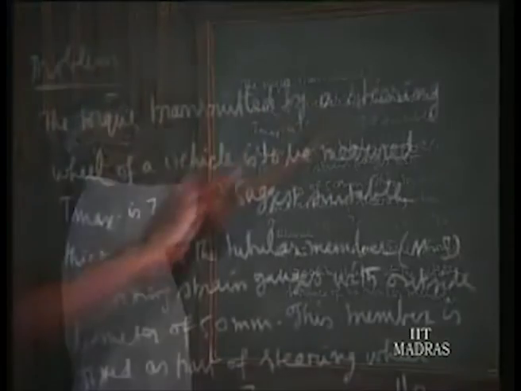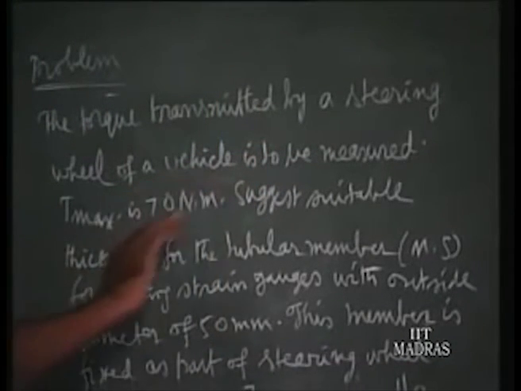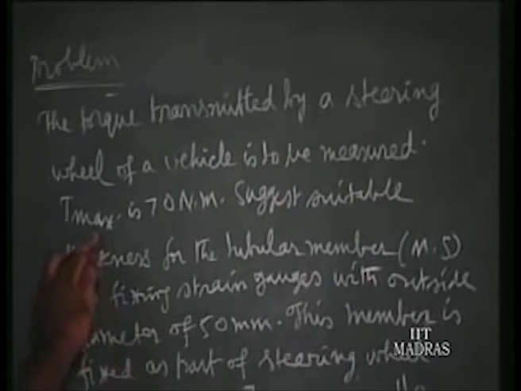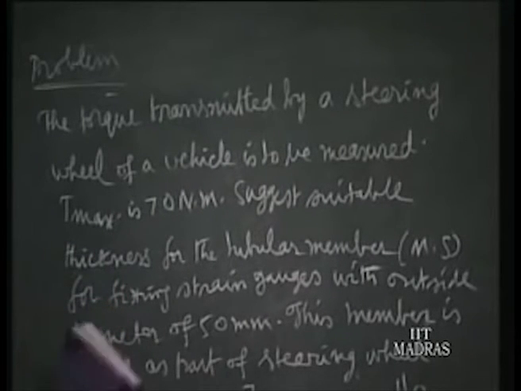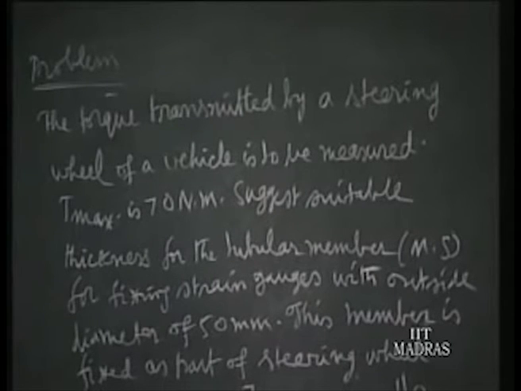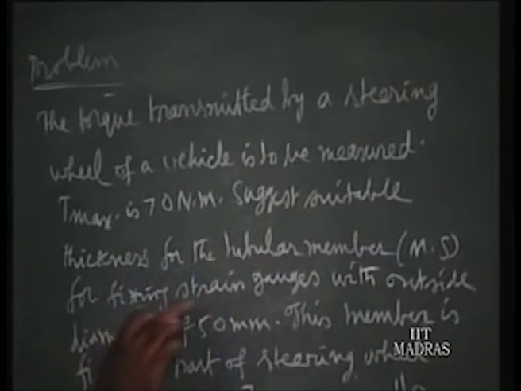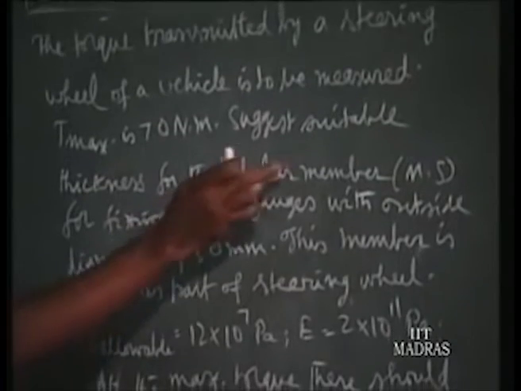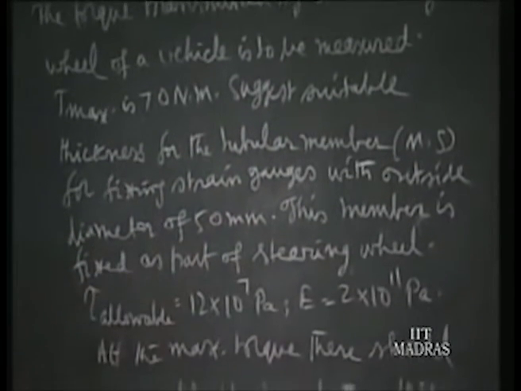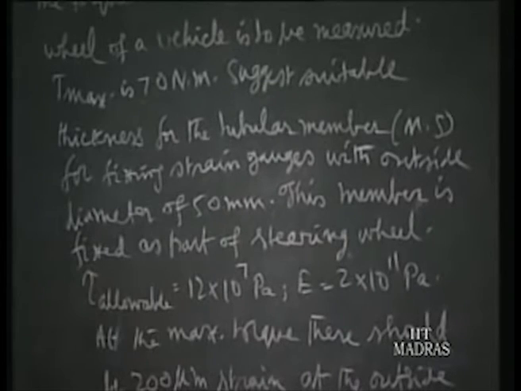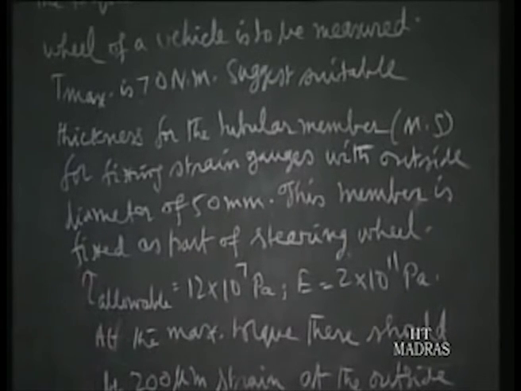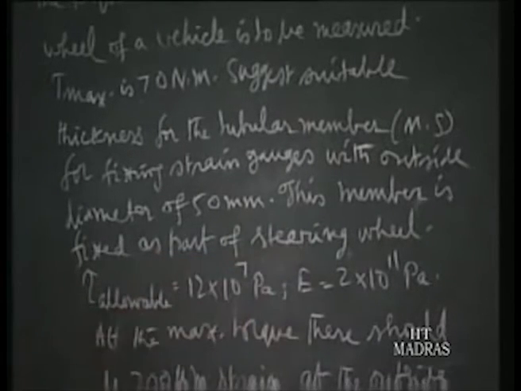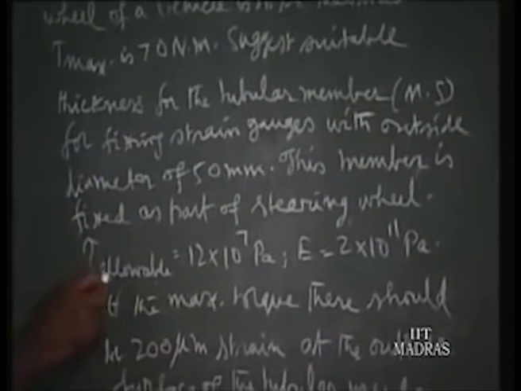The torque transmitted by the steering wheel of a car is to be measured, and the maximum torque in that steering wheel in very rough road conditions is around 70 Newton meter. Suggest a suitable thickness for the tubular member made of mild steel for fixing strain gauges on the outside, the outside diameter being 50 mm. This member is fixed as part of the axle, so that the whole torque goes through the strain gauge to the instrumentation.